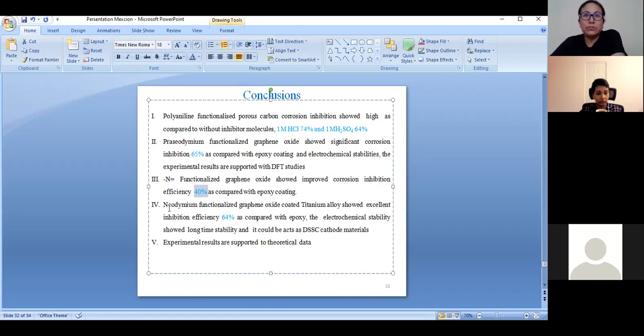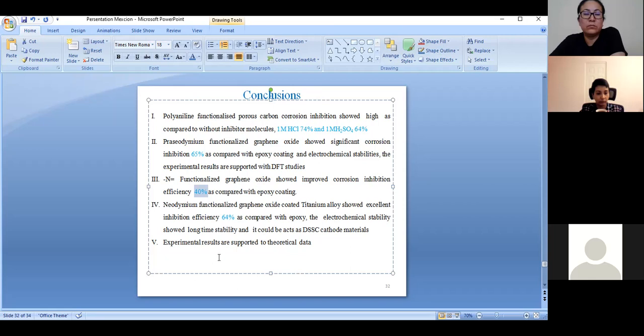Then neodymium functionalized graphene oxide is showing excellent inhibition efficiency, 64 percent, because neodymium has f orbitals, and the f orbitals have vacancies so that electrons may transfer between the metal surface as well as the coating surface. Then we have concluded that the experimental results and theoretical results are mutually similar.